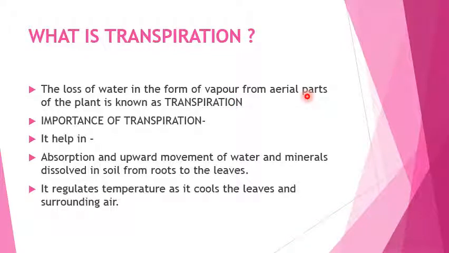Aerial parts means the leaves of a plant, through the opening known as the stomata, is transpiration. What is the importance? It helps in absorption and upward movement of water and minerals dissolved in the soil from the roots to the leaves, known as the ascent of sap, and the theory is transpiration pull theory. It regulates the temperature and cools the leaves and the surrounding air.